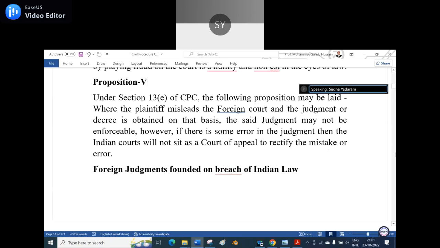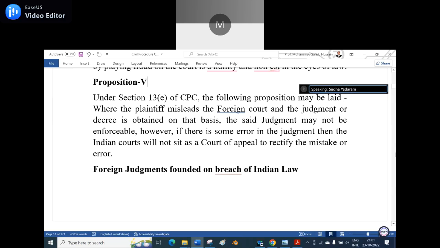However, if there is some error in the judgment, then the Indian courts will not sit as a court of appeal to rectify the mistake or error. When the judgment itself is based on a misled one, made by fraud or not on merit, the Indian courts cannot rectify it. They can either use it or throw it. When it is the wrong one, they can throw it, but they cannot use it. Is it clear?